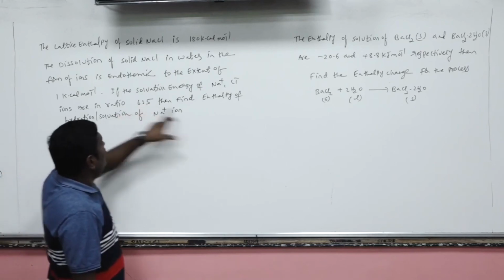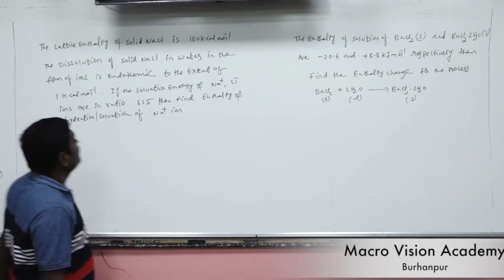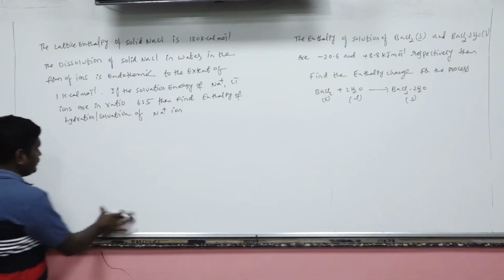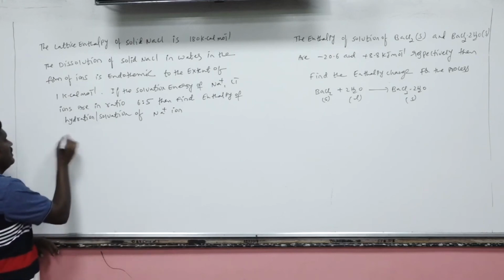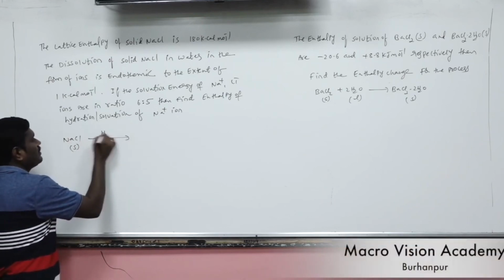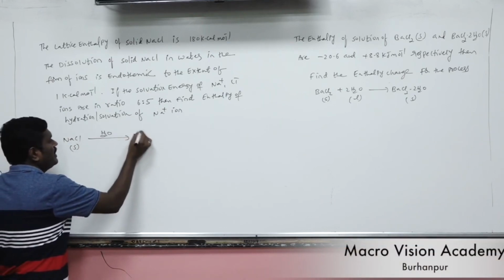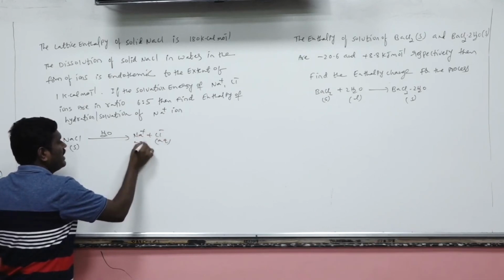Now come to the enthalpy of hydration or solvation of Na plus ions. Now actually, when any salt is dissolved in water, it will convert into aqueous ions.